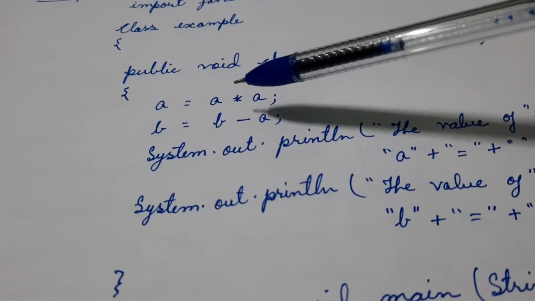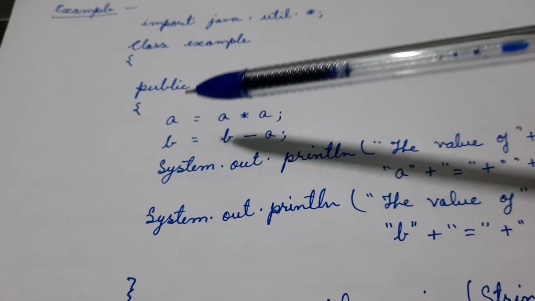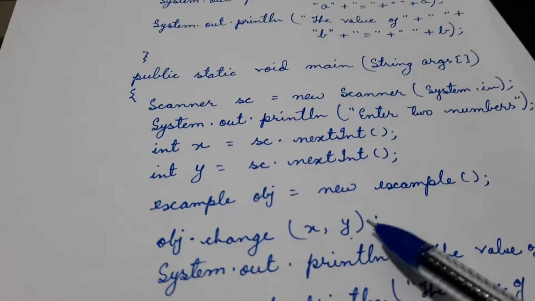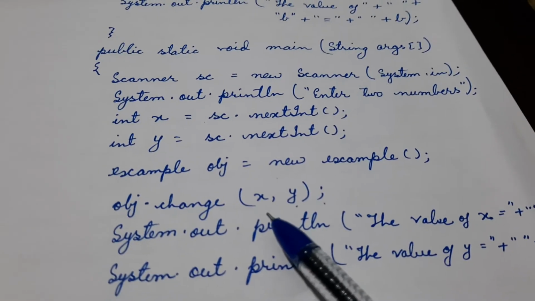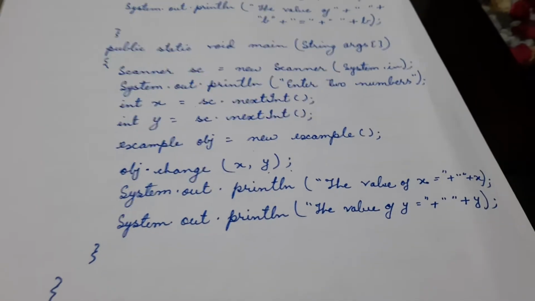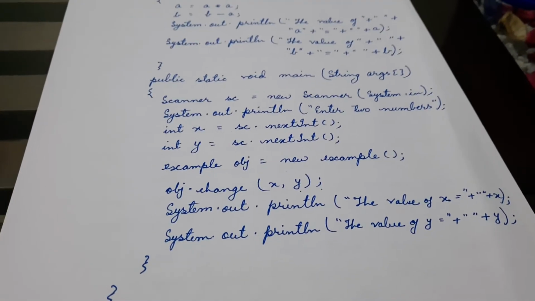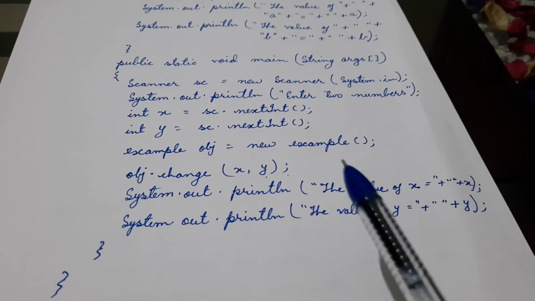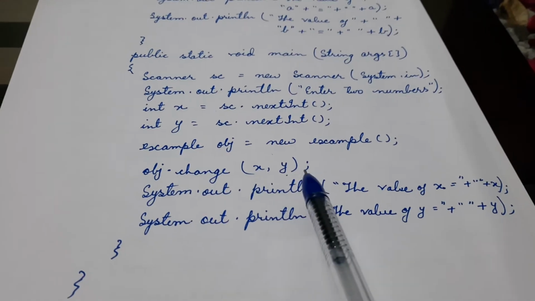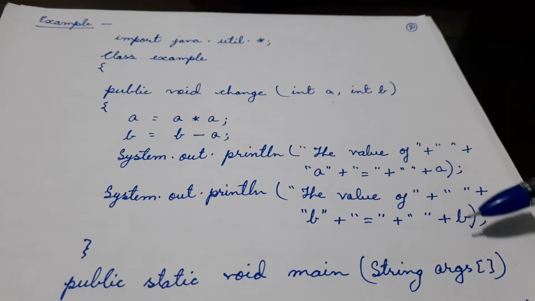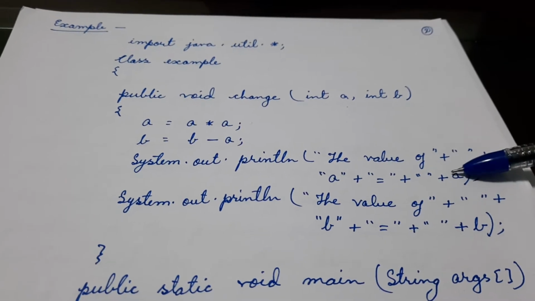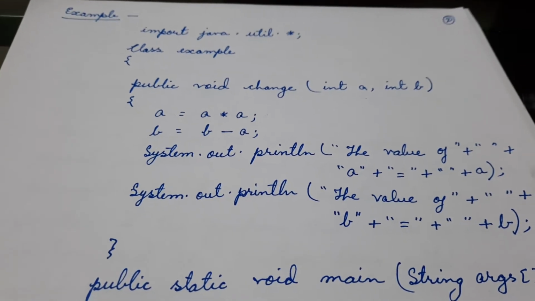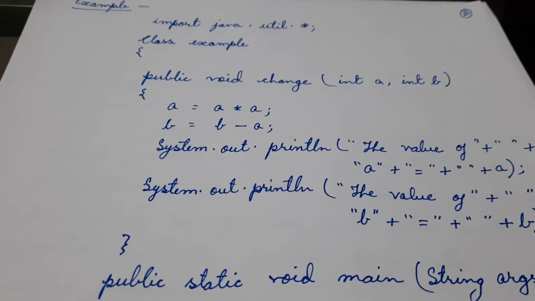So there is a change in the values of a and b. Because a and b are changing, it doesn't mean that x and y will also change. So they remain intact, and this method of working is called call by value. So when we print the values of x and y, we still see that x and y print 10 and 15, whereas a and b print 100 and, suppose 100 minus 15, it is 85.